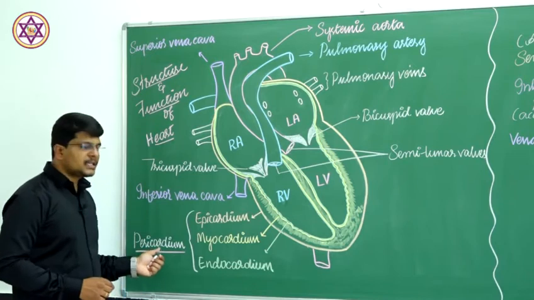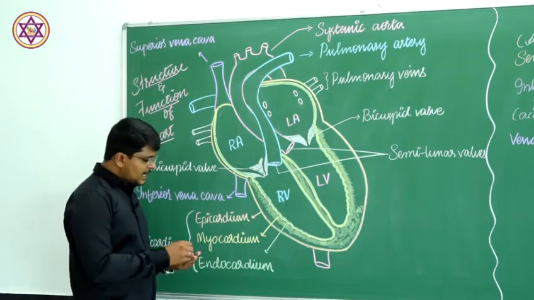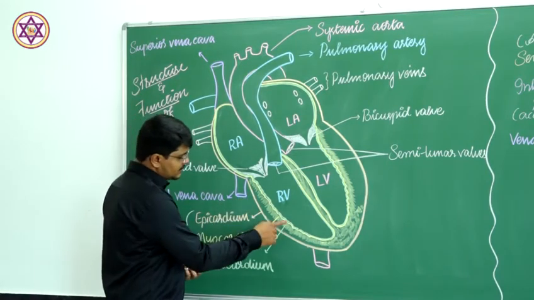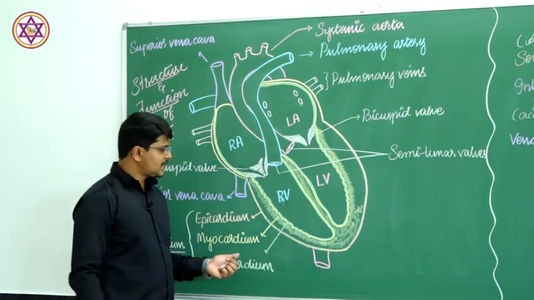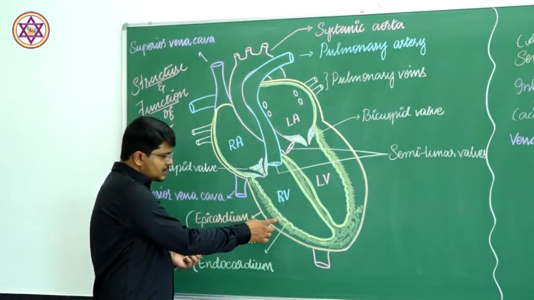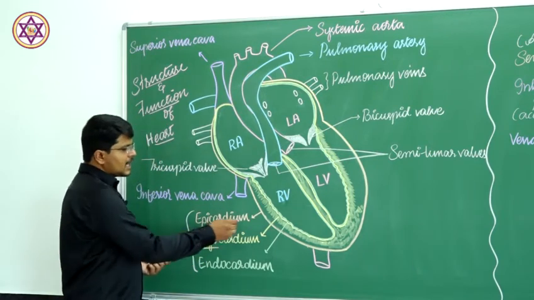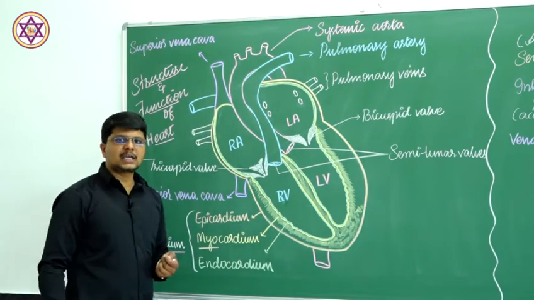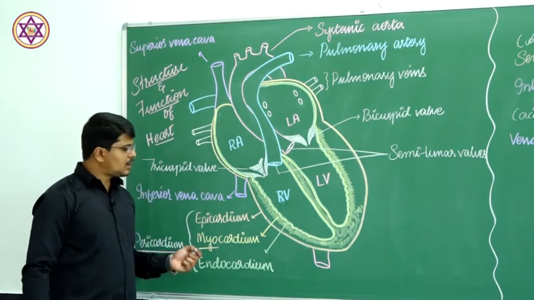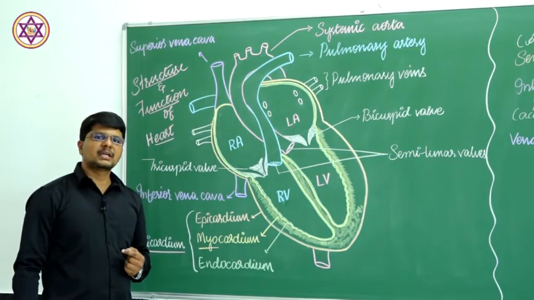The innermost layer is the endocardium, next to the endocardium is the myocardium, and the outermost layer is the epicardium, and all of these are mesodermal in origin.